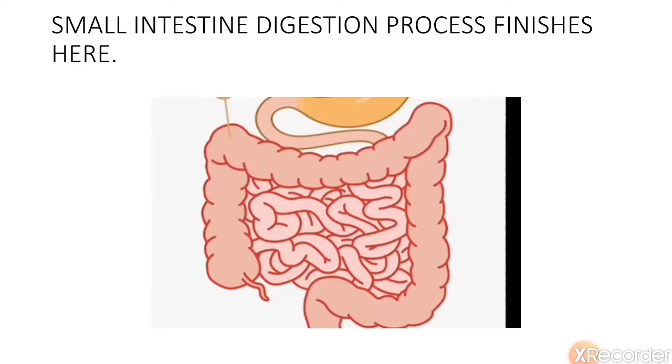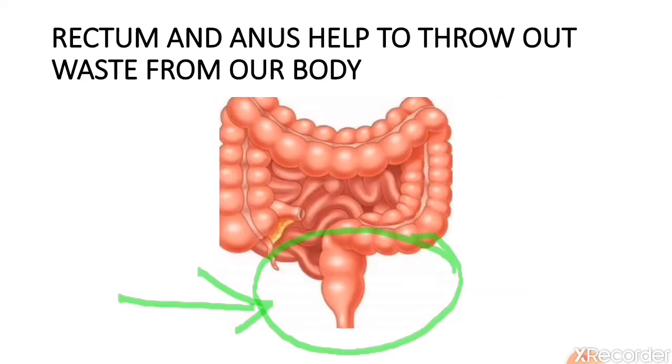In our last topic, we have seen how the undigested waste material is removed from our body. After the digestion process is completed in the small intestine, the undigested waste is pushed into the large intestine.